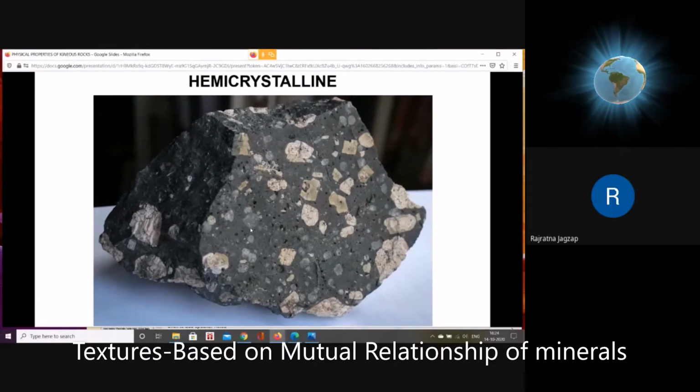We will see this afterwards. This is porphyritic texture having phenocrysts in it, large size crystals surrounded by fine grained material. It is called ground mass. So fine grained ground mass and coarse grained phenocrysts form a texture called porphyritic. This is inequigranular texture. The grain size is not equal.